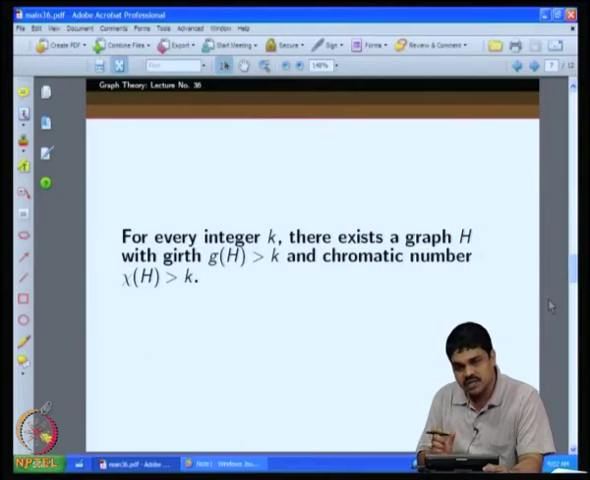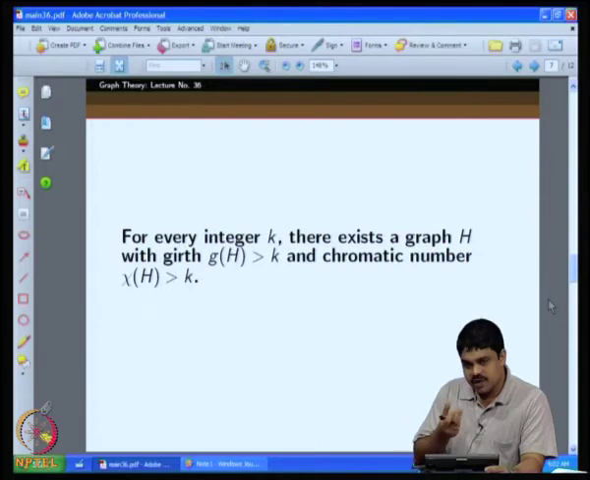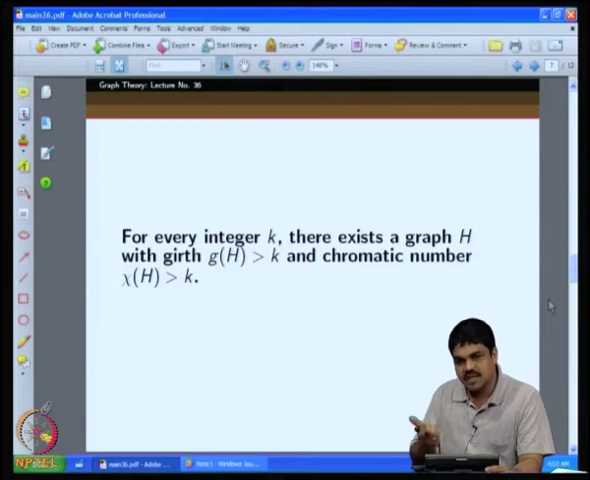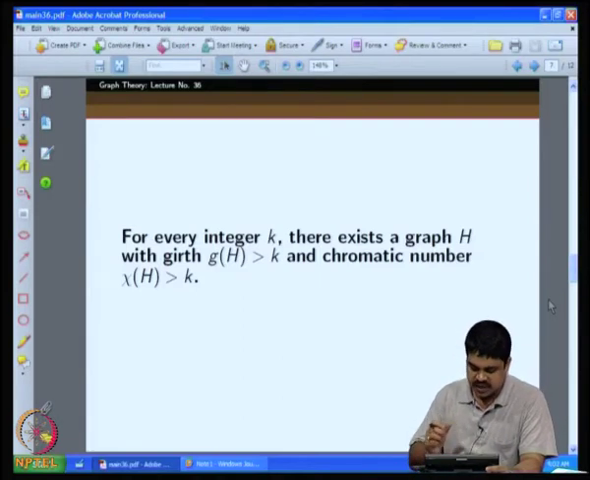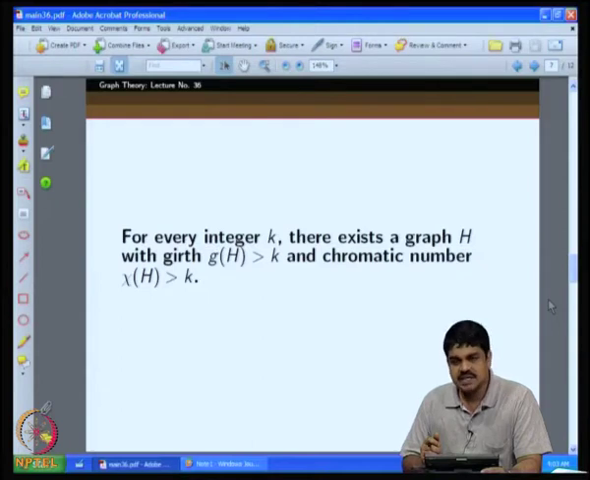The question can be asked differently. You can say that I want the girth greater than k and the chromatic number greater than k, but that is fine. We can always change by taking the bigger of the two and then ask this question where both values are the same. So, I want a graph such that the girth is greater than or equal to something and the chromatic number is too. Is it possible to find a graph always like that? I am allowing you to make it big, that is not a problem. You can always decide that the number of vertices in the graph is big, but then is it always possible?